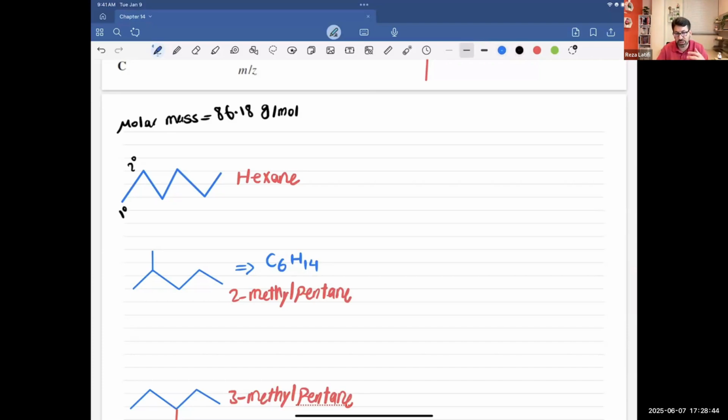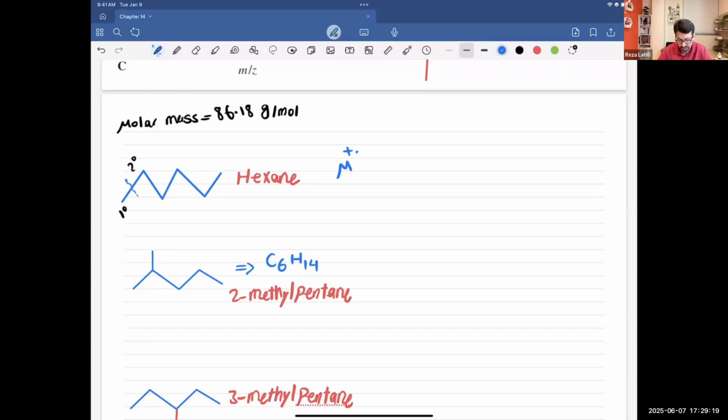Because I have either primary or secondary, there is not much difference between them, so I'm going to have a chance to see the molecular ion. The one that has higher intensity for the molecular ion, I'm going to say there is a high chance that compound is linear, because there is not much difference between the carbocations that we are creating, either secondary or primary. So the one that has higher intensity for the molecular ion will be hexane.